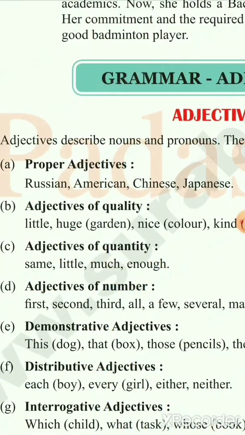Proper adjectives. You know proper noun. Proper noun means a proper word, a proper name. So Russian. Who is he? He is a Russian. Russia is your noun. Who is Russian? The one who lives in Russia is called a Russian. So it is called a proper adjective.